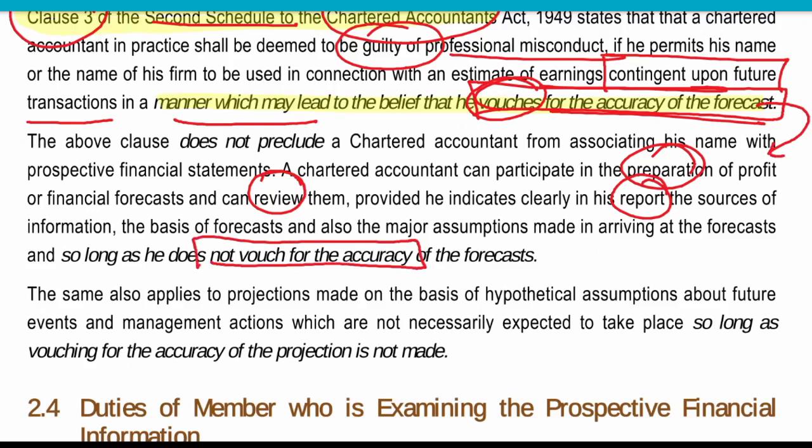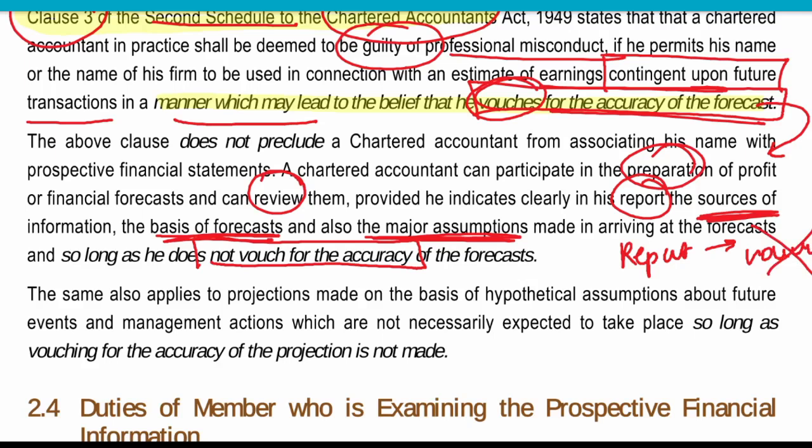He's saying that based on my report, it is not certain that this actually happens. I'm only providing a report on what sources this data has been prepared from, what the major assumptions taken are, and what the basis of the forecast is. So in his report he will only mention how management has prepared this report, what the basis of this forecast is and what the major assumptions are, and we are not vouching for the accuracy of this forecast.